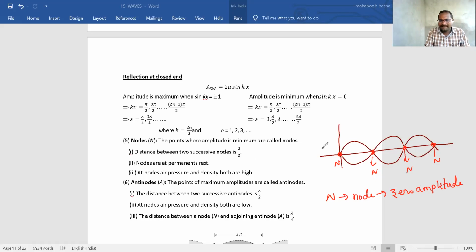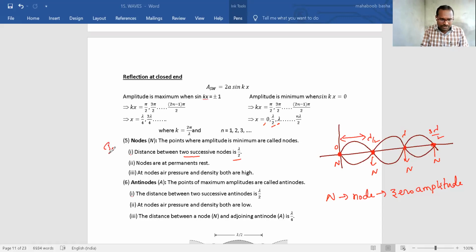Okay. And the distance from one node to another node, see here, first node is at 0, second node is at lambda by 2. Means this x indicates 0 and this distance is lambda by 2. Third node where? Lambda. Fourth node where? 3 lambda by 2. So distance between 2 successive nodes, how much? Distance between 2 successive nodes is how much? Lambda by 2. Important point.